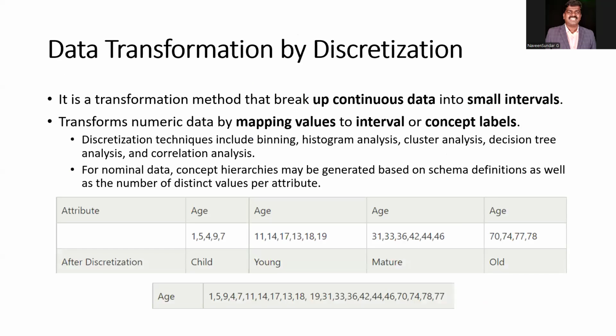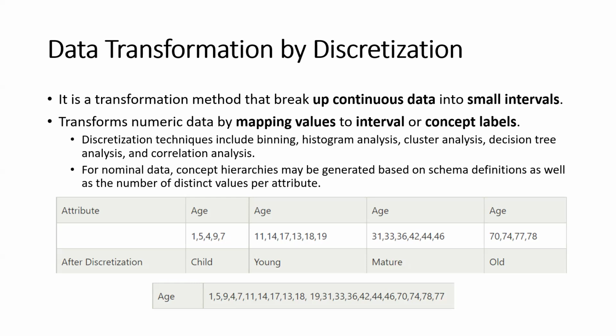Again, we are going to see about data transformation. Data transformation means converting continuous data into smaller intervals. Mainly we transform the numerical data by mapping the values to intervals or concept labels. So the transformation breaks up the continuous data into smaller intervals.